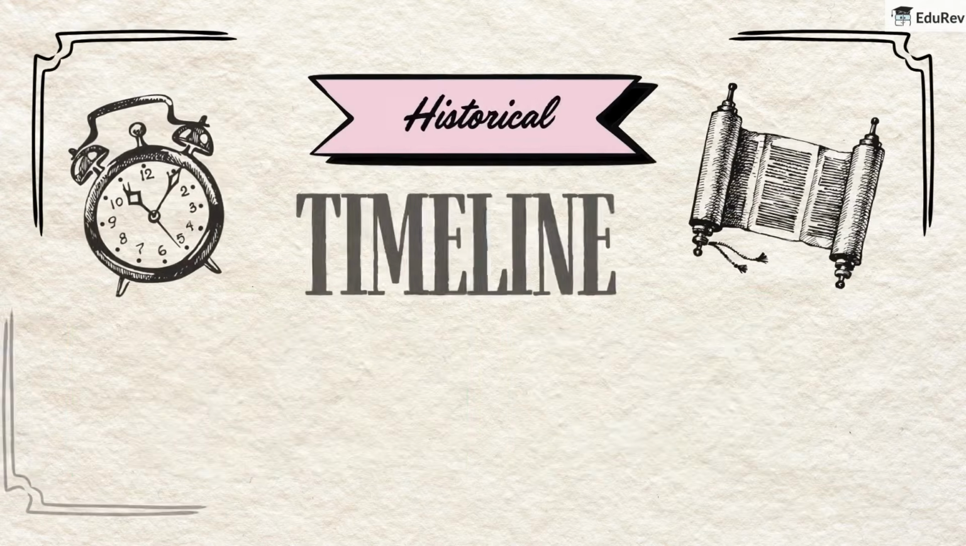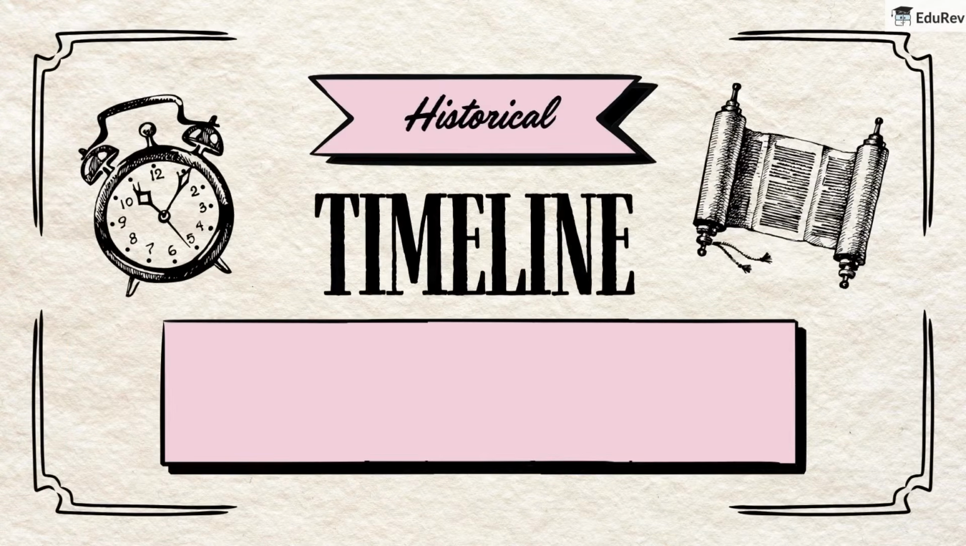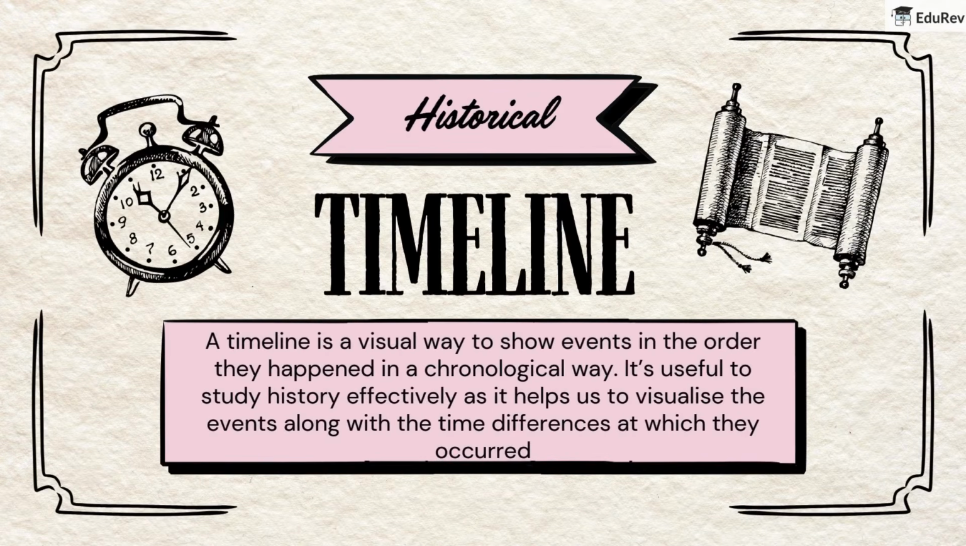Historical timeline. Next, let's discuss historical timelines. A timeline is a visual way to show events in the order they happened, in a chronological way. It's useful to study history effectively as it helps us to visualize the events along with the time differences at which they occurred.